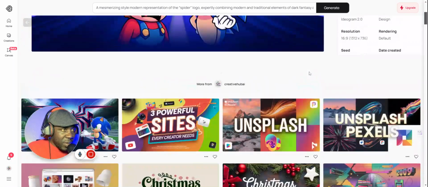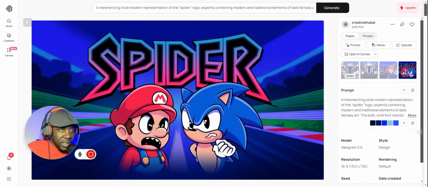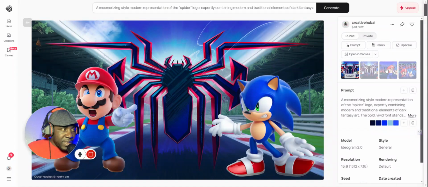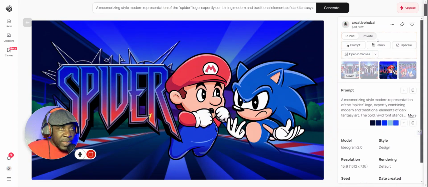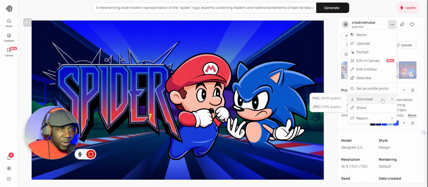Now if I wanted to download an image, let me see which one I like. Let me say this one. If I wanted to download this one, I'll just click on this three dot here and then click on download, and it gives me two options. If you have a free account, you can only download the JPEG, you cannot download the PNG. But since I have an upgraded account, I can download the PNG, which is high quality, and then I save it to my computer.